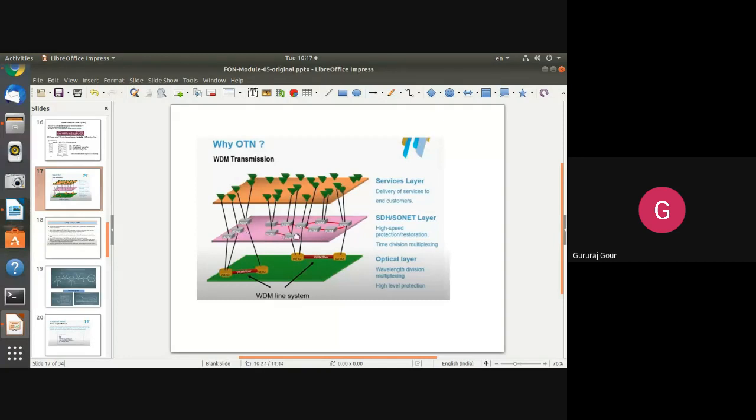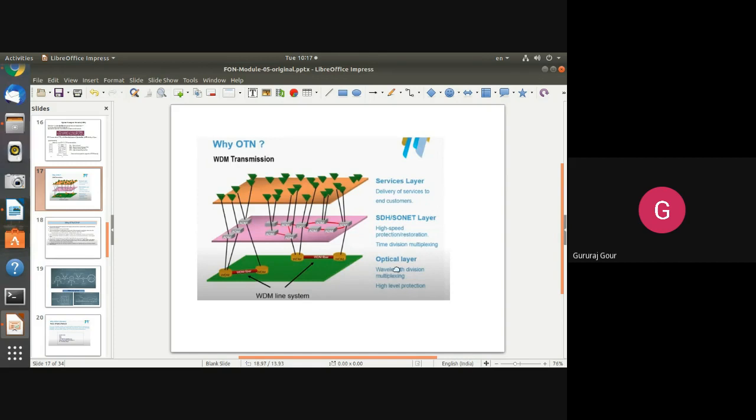So ADM means what? Add-drop multiplexer. With the help of these ADMs, SDH or SONET provides high speed transmission of data with protection and restoration based on TDM.